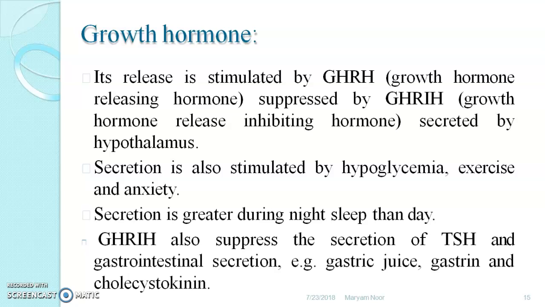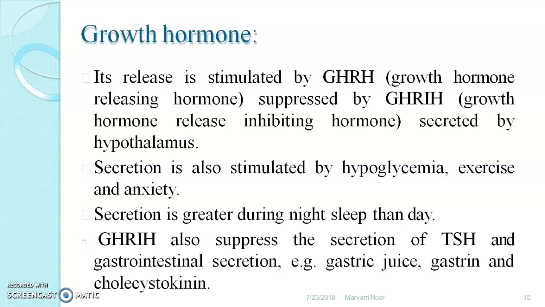Now, if we consider the concentration of this hormone, when it is secreted more and when it is secreted less, there is greater secretion in night sleep than daytime. In the night time, there is secretion of a high amount of growth hormone. Growth hormone release inhibiting hormone is again responsible to suppress the secretion of thyroid stimulating hormone.